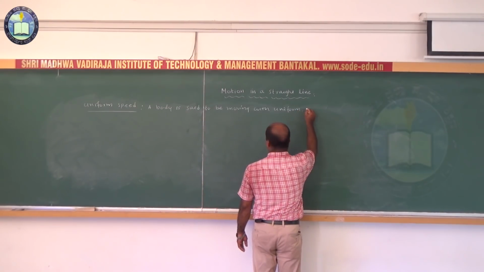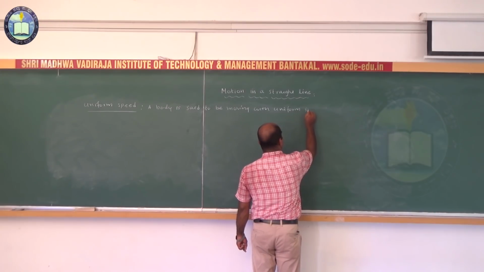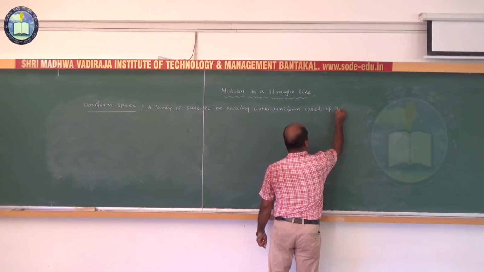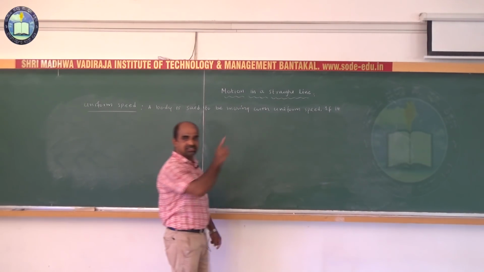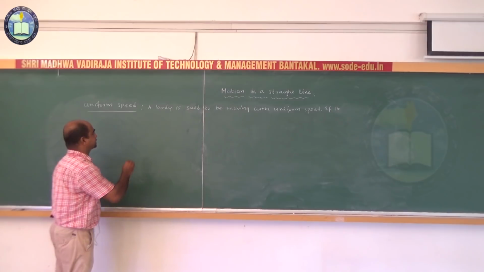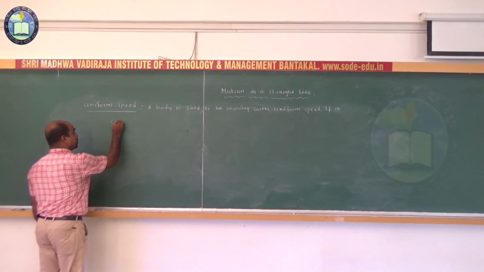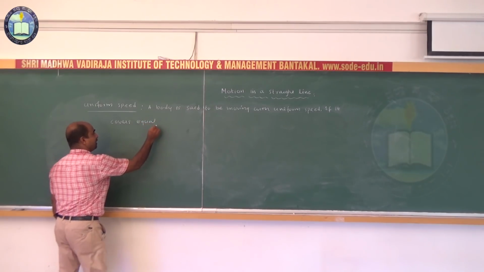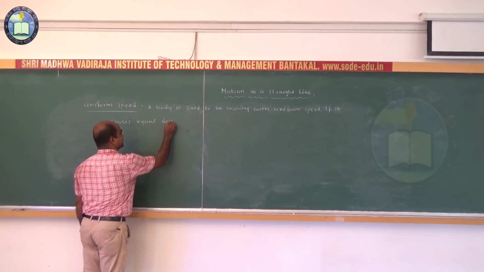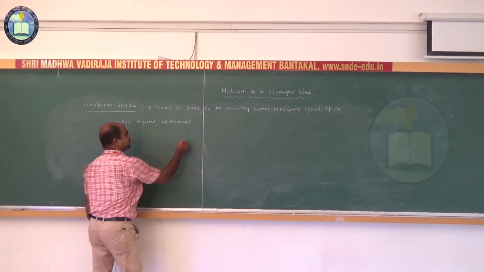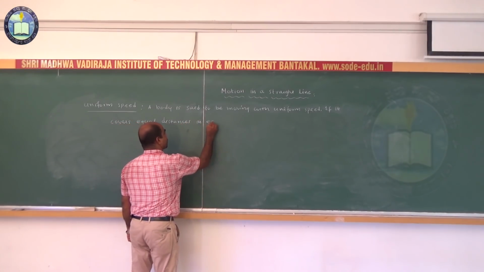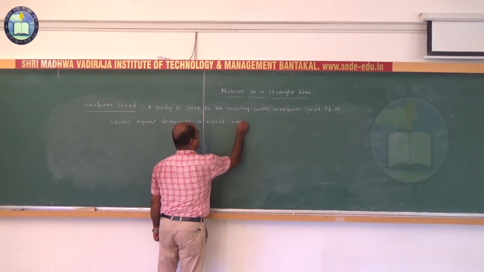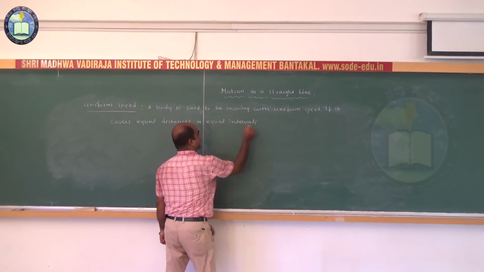A body is said to be moving with uniform speed if it covers equal distances in equal intervals of time.